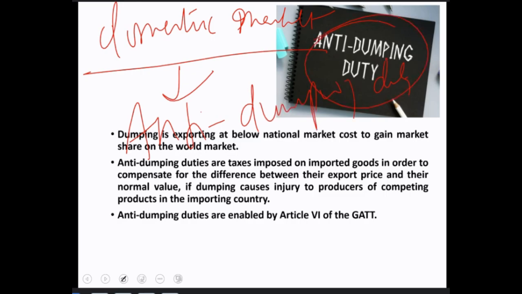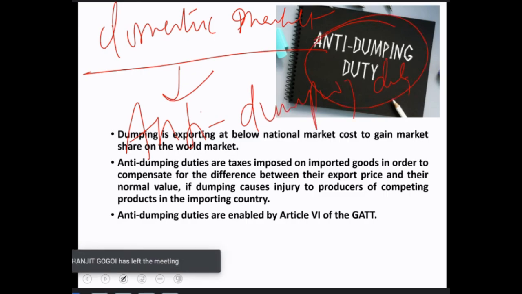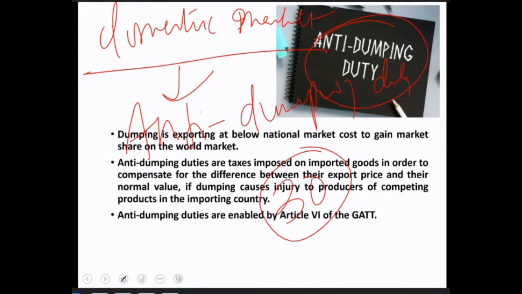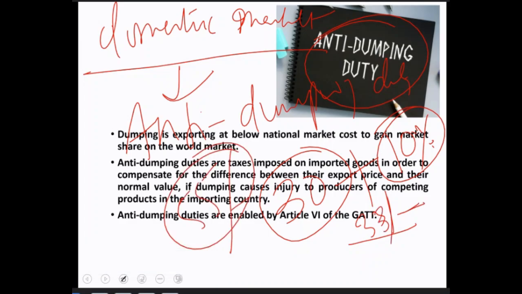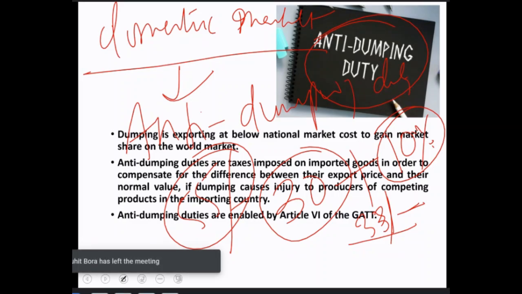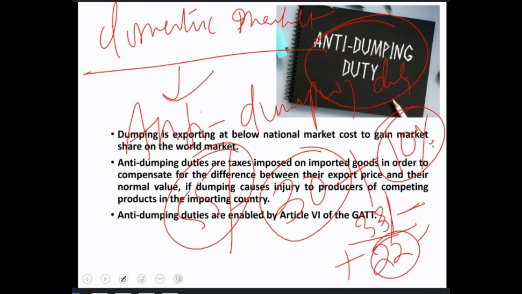Okay, the government avails an anti-dumping duty. Suppose a Chinese product costs 30 rupees in the Indian market, plus there is always some custom duty. Let's say if it is 10%, then it will be around 33 rupees only, but the Indian product is still 55. So that the 33 rupee Chinese product does not affect our domestic market, an anti-dumping duty of around 22 rupees will be imposed on this particular Chinese product, making it equal to 55 rupees.